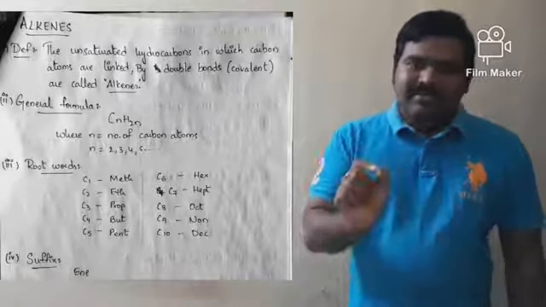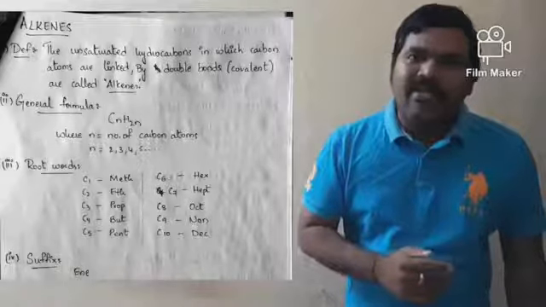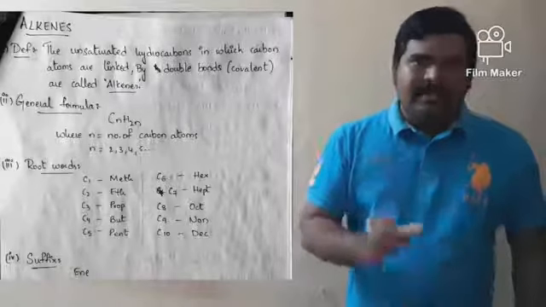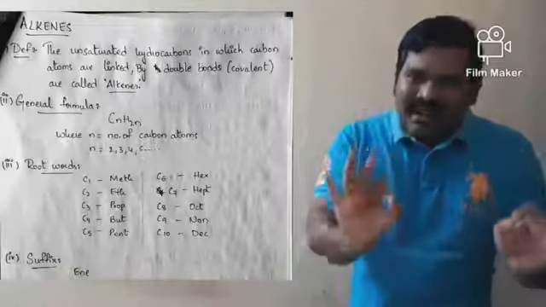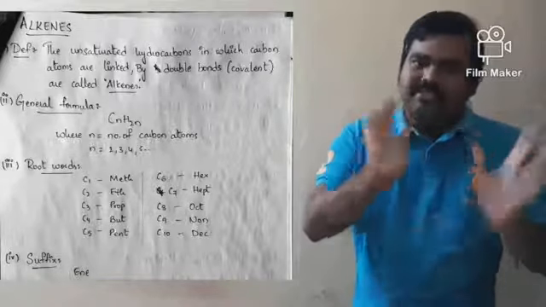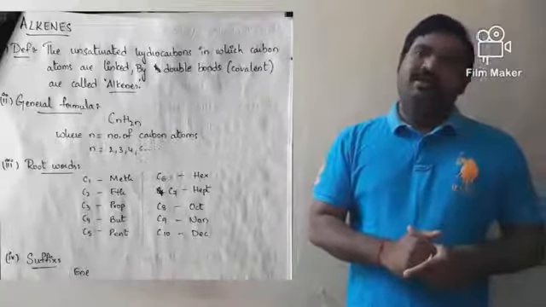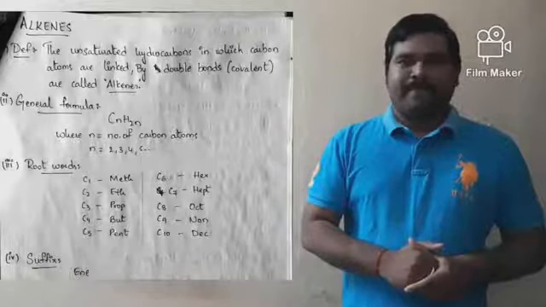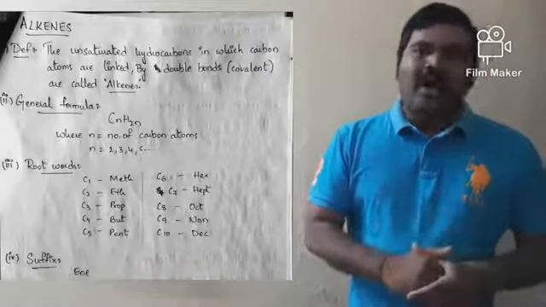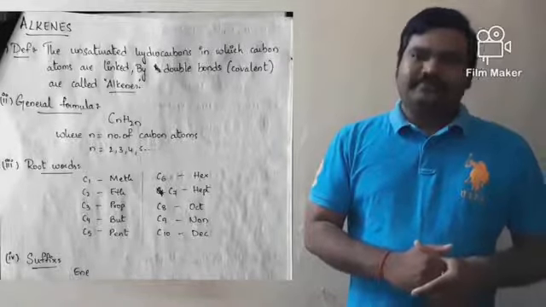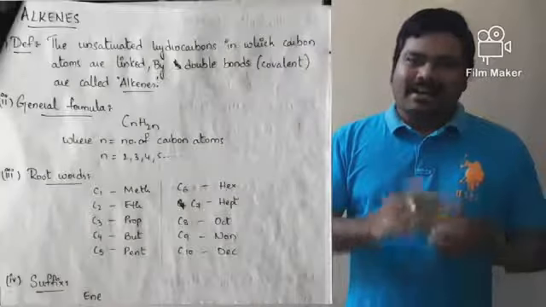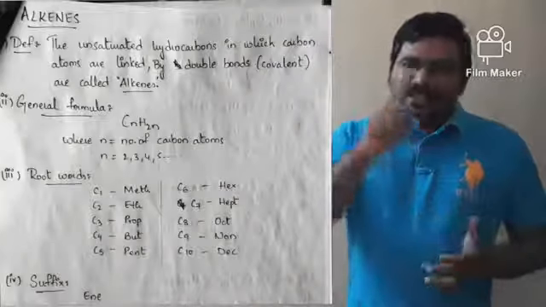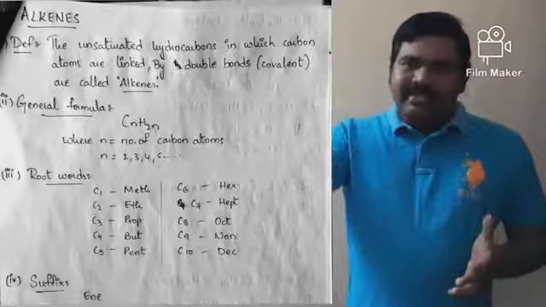In these values there is no place for 1, because the first member does not exist in the family of alkenes. According to the IUPAC system, alkenes end with the suffix E-N-E, ene.